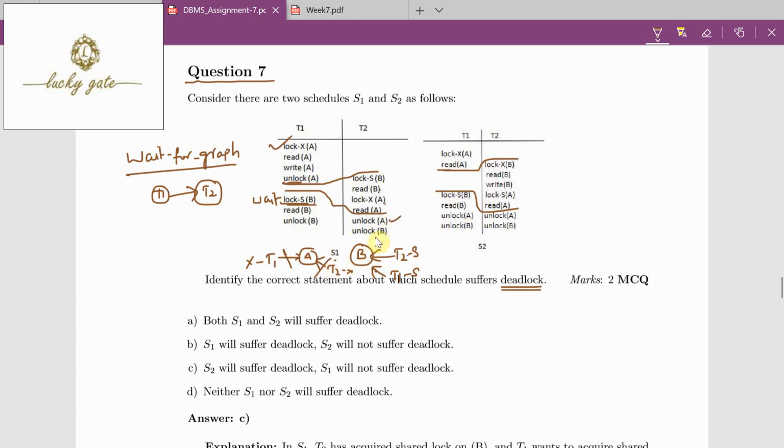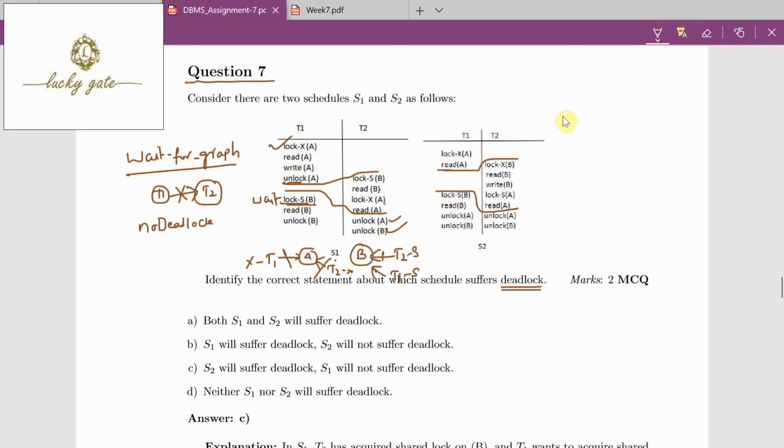Unlock A, it is unlocked. Unlock B, it is unlocked. Now T1 was waiting. As soon as T2 releases the lock, T1 will take a lock on B and continue its execution. So T1 acquires the lock. It means that T1 is no longer going to wait for T2 to release the lock. Because there are no cycles in the wait-for graph, we can say the schedule is not suffering from deadlock. So we can say no deadlock for schedule 1.